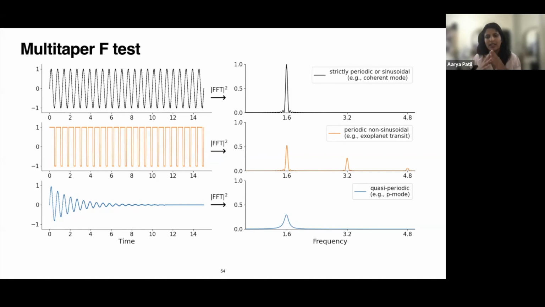And you can see that in the frequency domain, it has some sort of width, and that width represents the damping. And so these are the different types of signals we're dealing with. And our idea was that by using something called the multi-taper F-test, can we actually distinguish between these different types of signals directly in the frequency domain without doing a lot of other modifications.